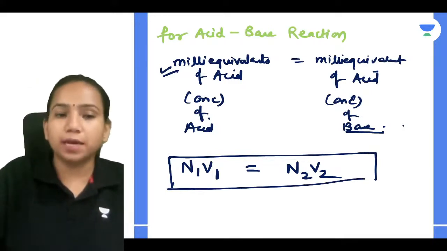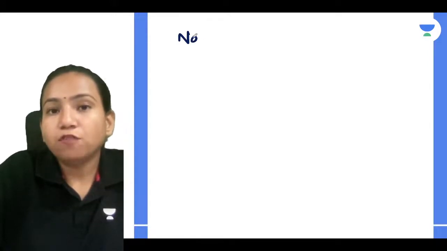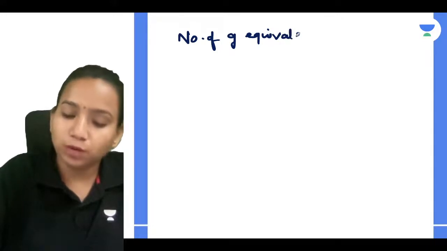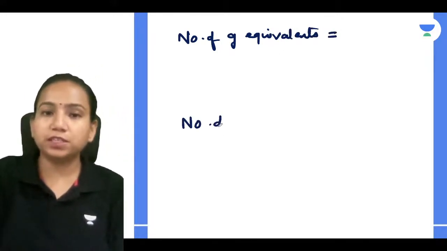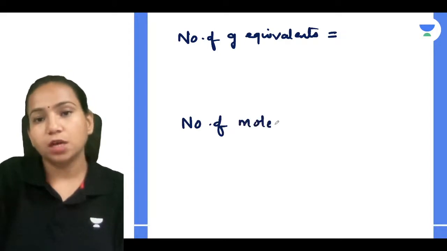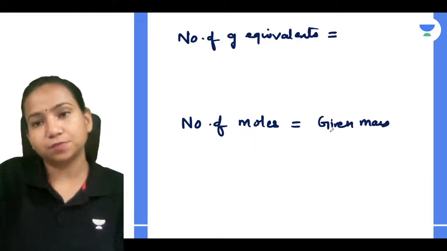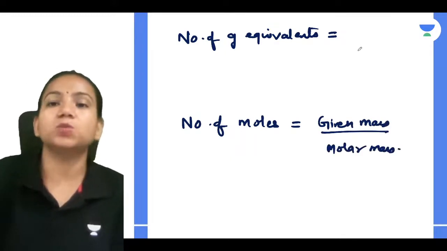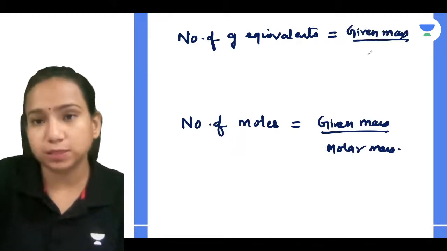Why? Because tell me, everyone, how do you calculate the number of gram equivalents? Everyone must be knowing how we calculate the number of moles. The number of moles we calculate as given mass divided by molar mass, correct? But how do we calculate the number of gram equivalents? We calculate it as given mass divided by equivalent mass.